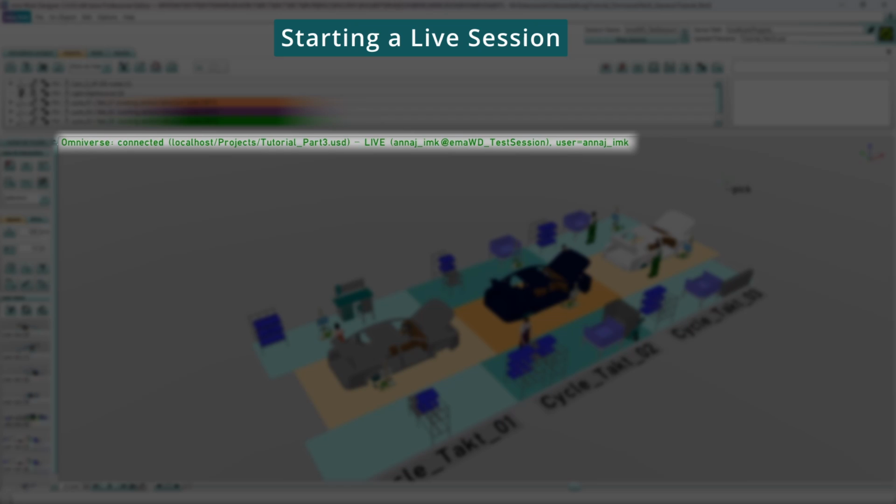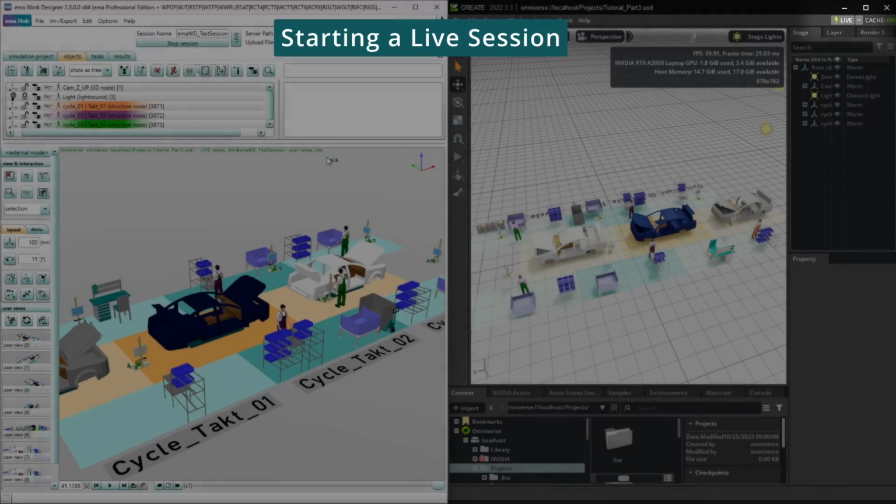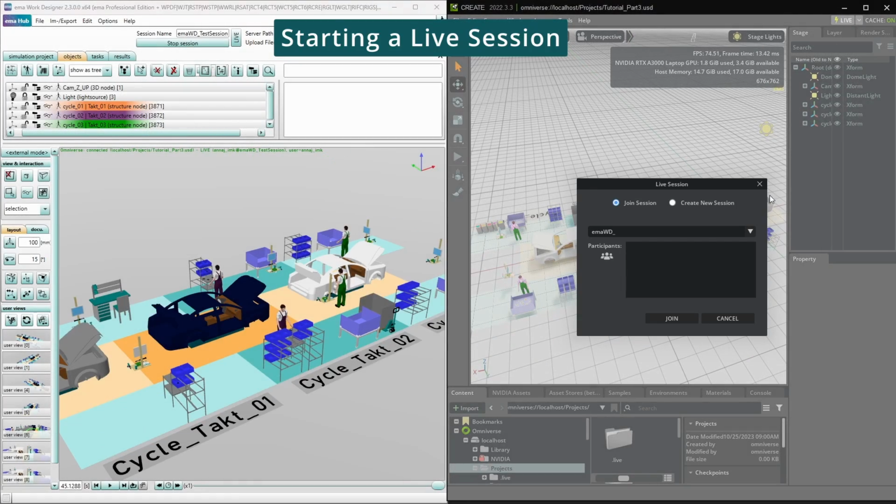The green status bar in the IMA 3D view shows whether a live connection has been established. That looks fine, so we can switch to the Omniverse USD Composer app and click on the Live button as well. Under Join Session, we can select the session we have just created. Here you can also see all the participants in the session, so in this case it's only me.